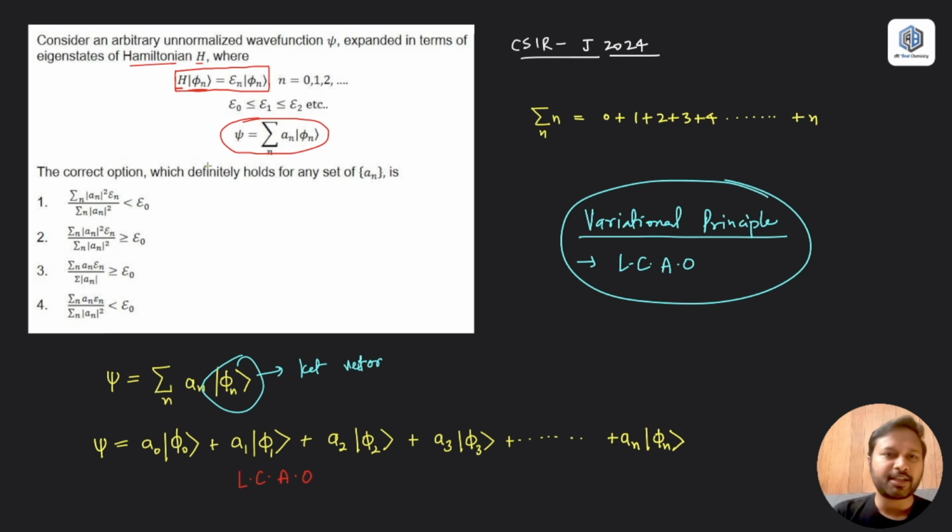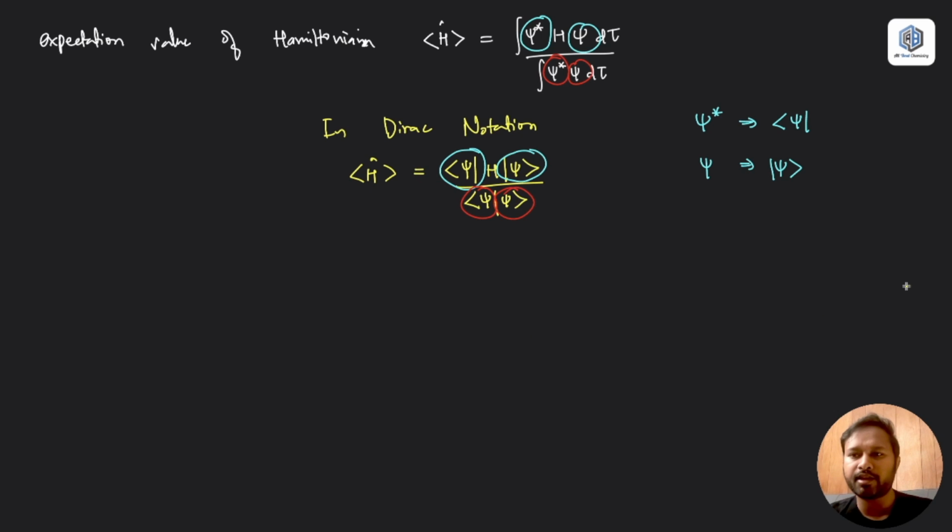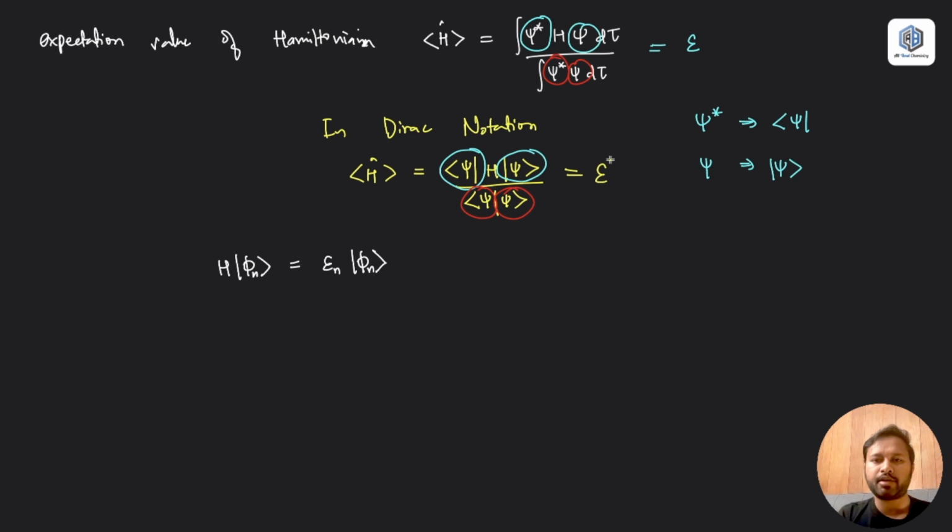The question itself says that if you operate this Hamiltonian on the phi wave function, you get the energy corresponding to it and the wave function back. So let's write down what is given: if I operate H on phi n, I should get the energy times phi n. And this is nothing but the expectation value of the Hamiltonian being equal to the energy corresponding to this. Here it is mentioned in epsilon, so I should write it in terms of epsilon.